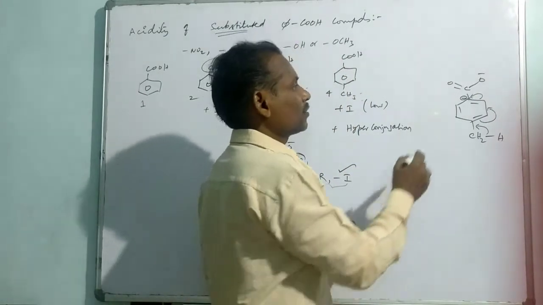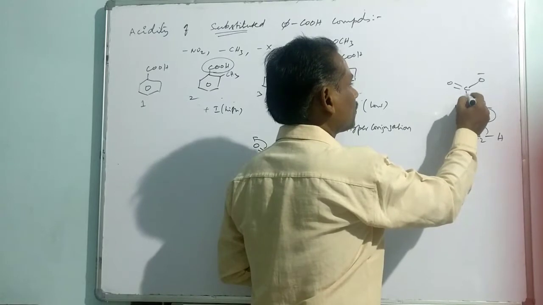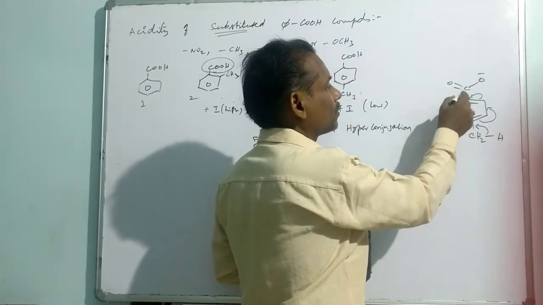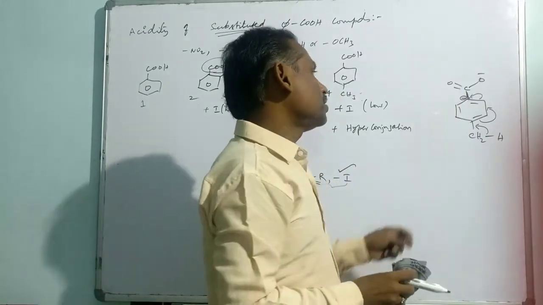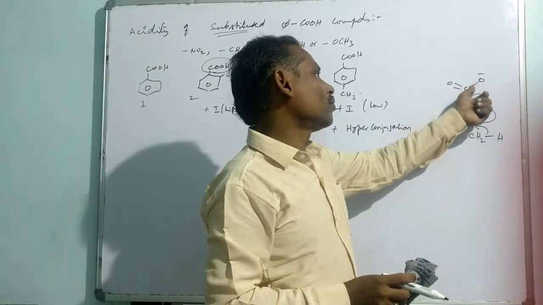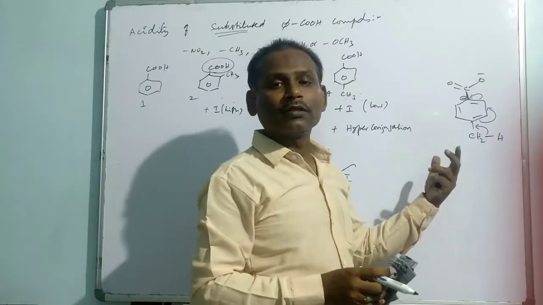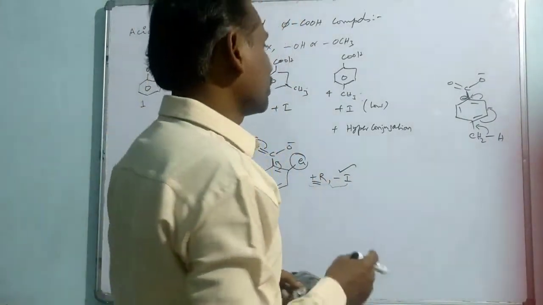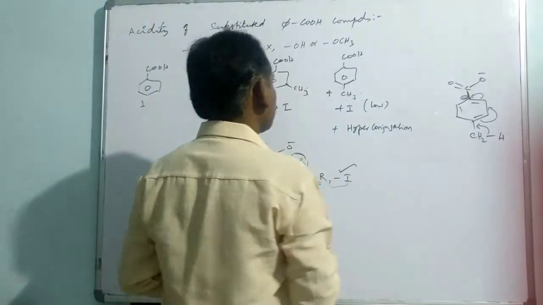So what will happen? The withdrawing nature of the benzene will be minimized. Otherwise, it is going to be destabilized. The electron density over carboxylate increases and it is less stable. The benzoate is going to be less stable due to the electron donating group hyperconjugation.